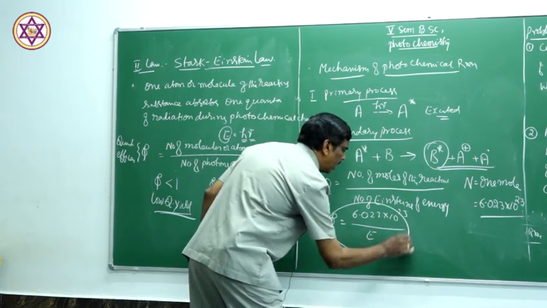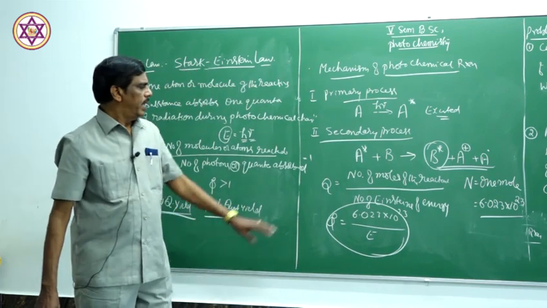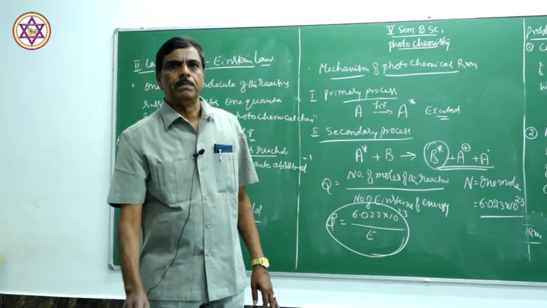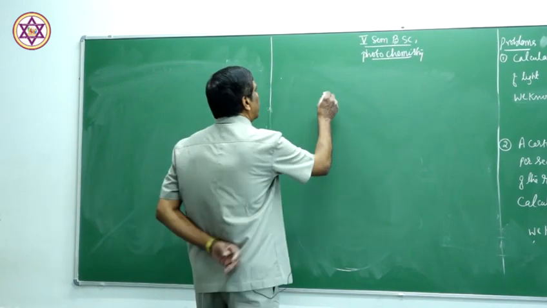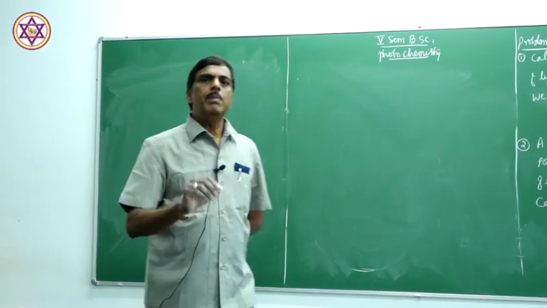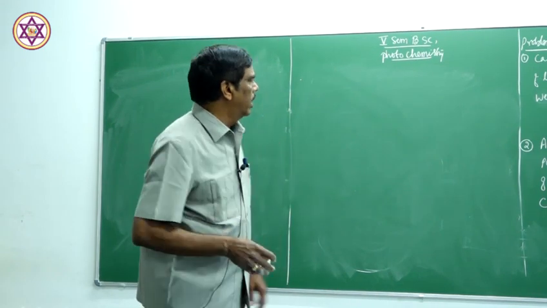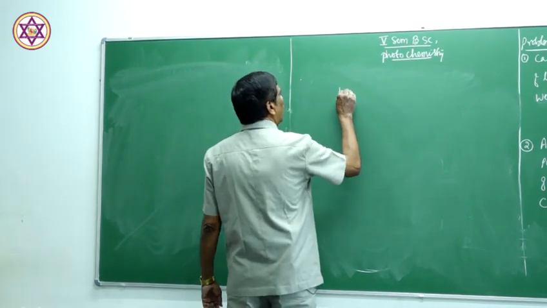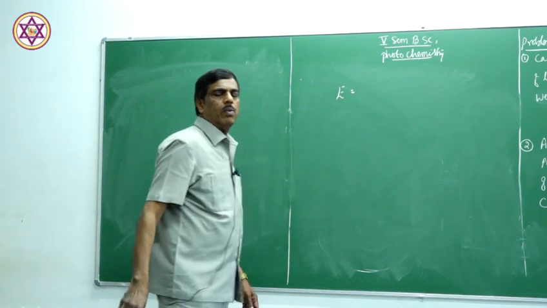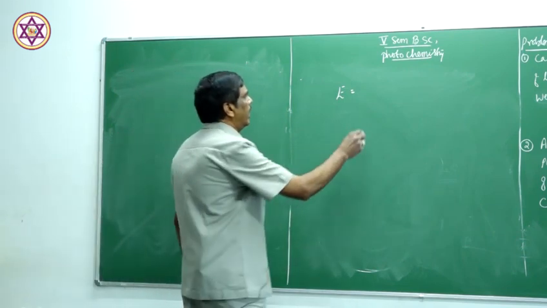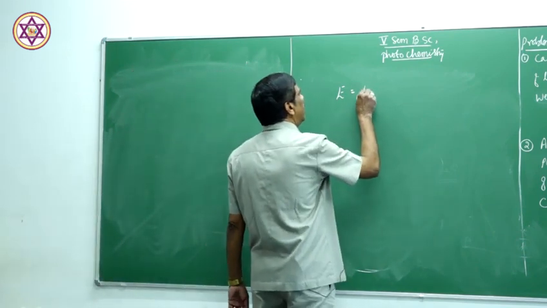You can also calculate the quantum efficiency in this way. Now instead of using the number of photons of energy, we can use the number of moles of energy. 1 mole of photons is called 1 Einstein of energy. 1 Einstein is equal to E is equal to N h nu.